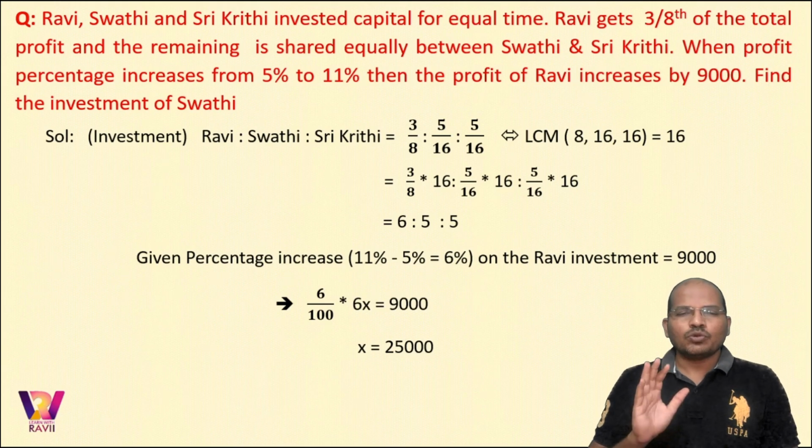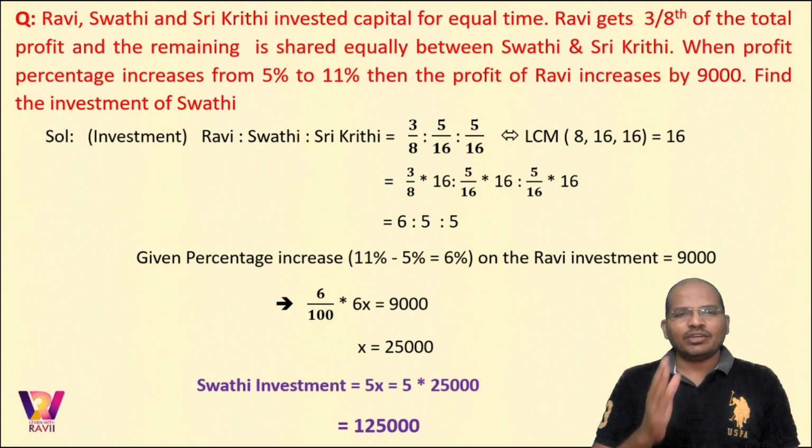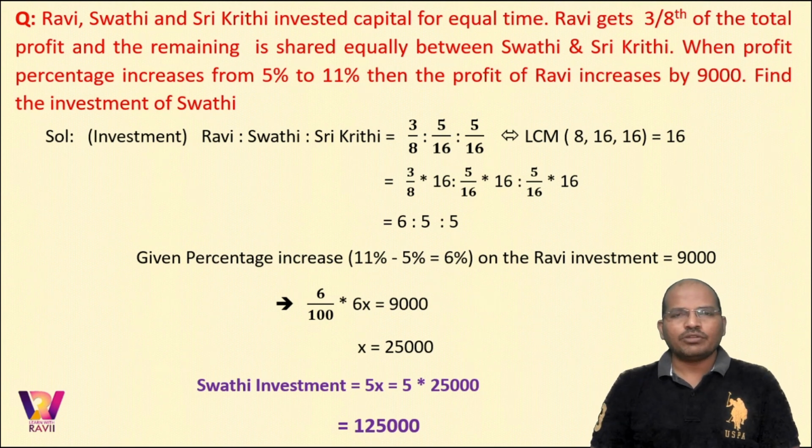Clear with that? So if the profit is known to us, then Swati's investment would be 5 times X. So 5X. So 5 into 25 is 1,25,000. Now see the question and see the procedure of being solved. We began with the ratio of fractions.